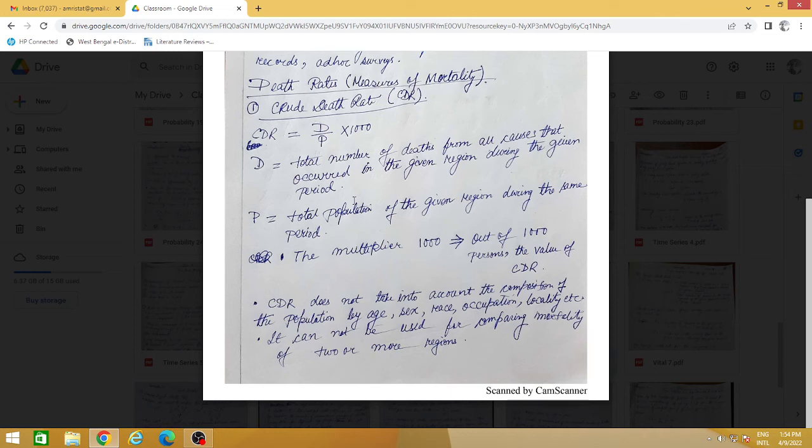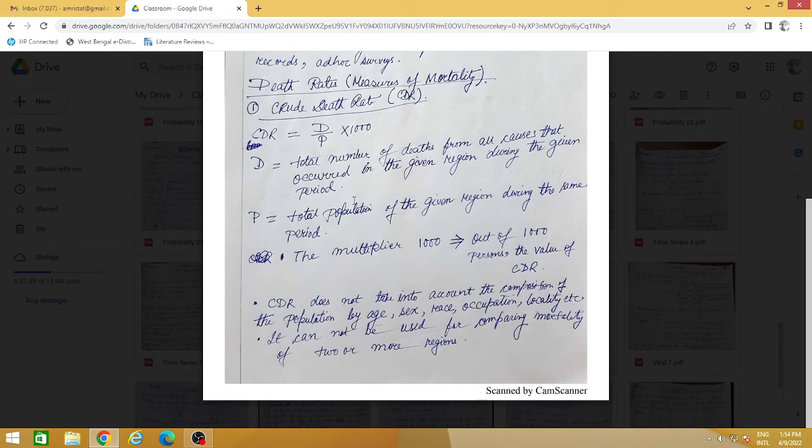Ma'am, then why are you multiplying by 1000? Because the whole population is already present. Out of D by P, P is the total population. Why multiply by 1000? Total population is already there. Right, but this D by P will always be a fraction, so it will always be a decimal. No one will be able to understand that 0.002 have died. Somebody will not understand. That is why 1000 is there.